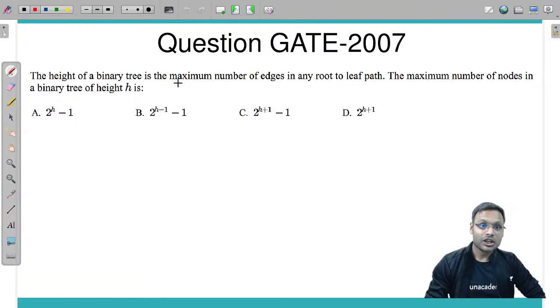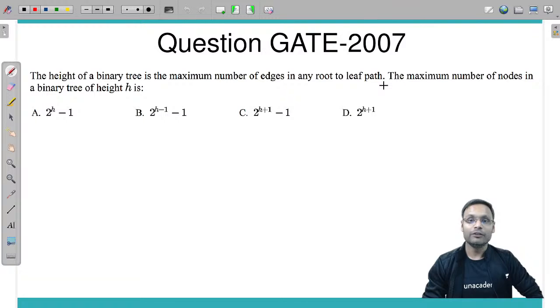The height of a binary tree is the maximum number of edges in any route to the leaf path.